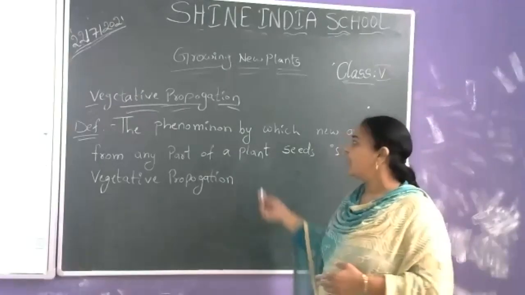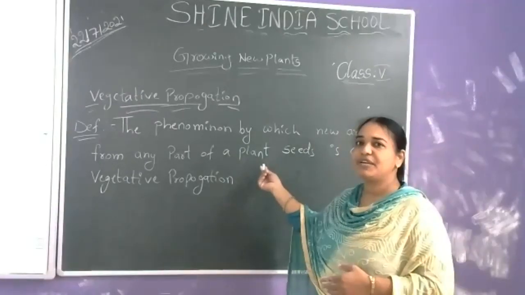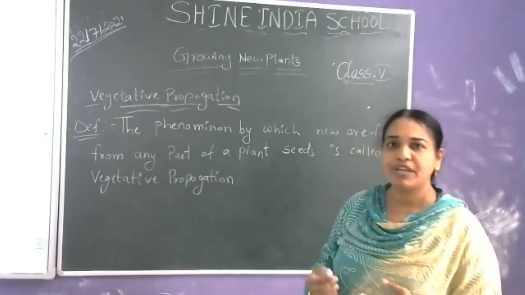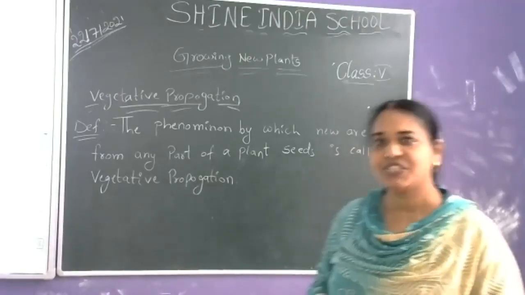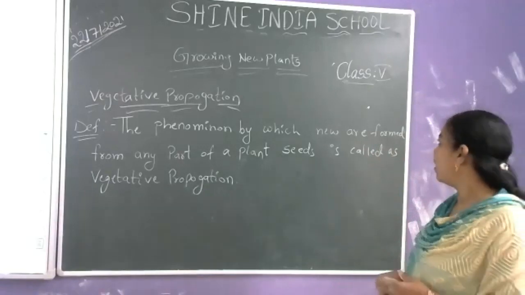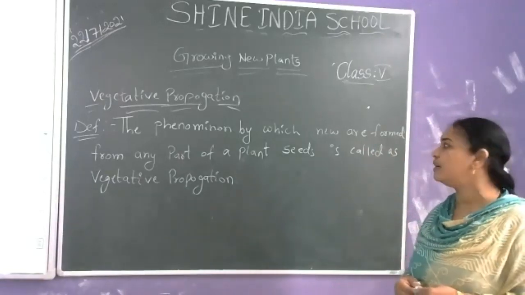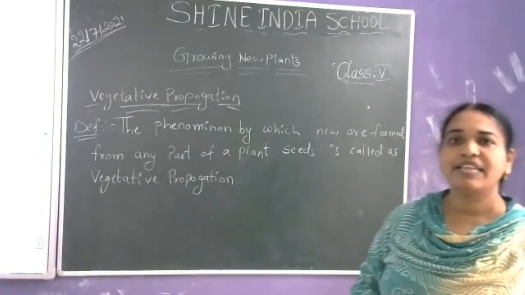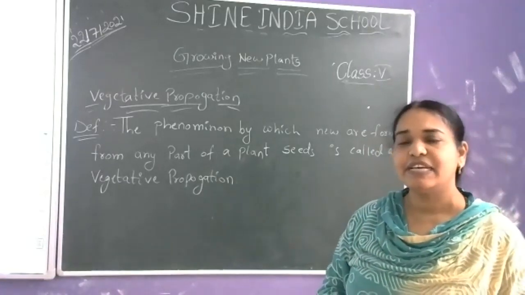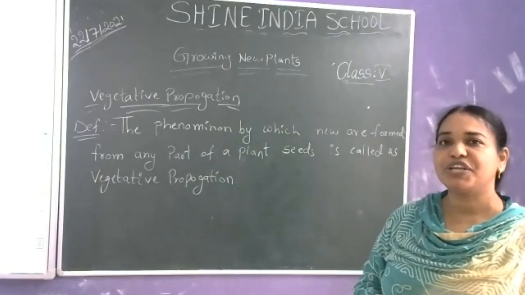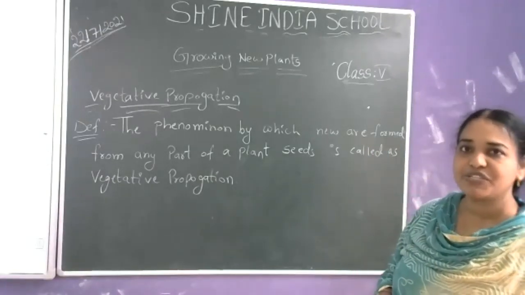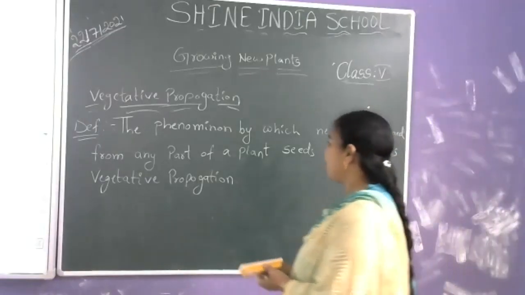So first of all, did you note this definition? The phenomenon, repeat with me, the phenomenon by which a new plant or new plants are formed from any part of the plant other than seeds is called vegetative propagation. So, this is the definition of vegetative propagation.